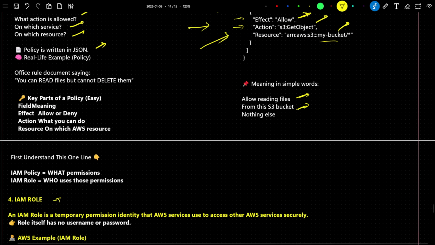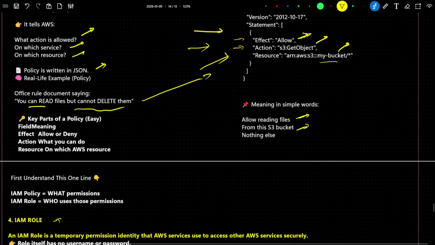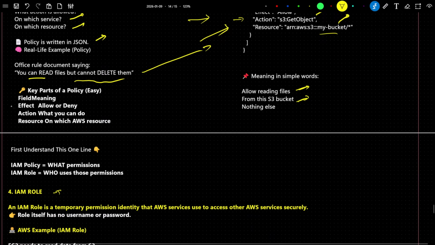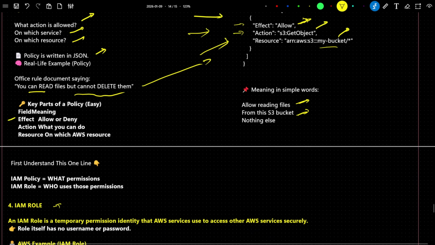For example, the rule is that you can read the file but you can't delete it. This is the rule you want to define, so here you can create a policy and mention that. The key parts of a policy: first, the effect, where you mention whether to allow or deny the action.